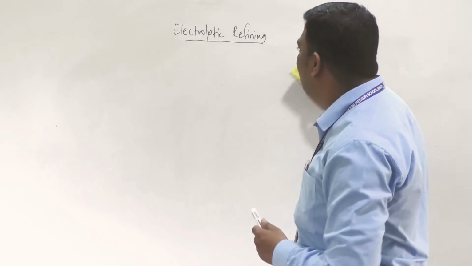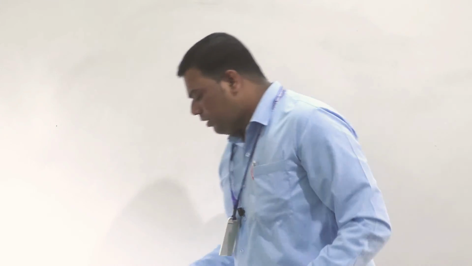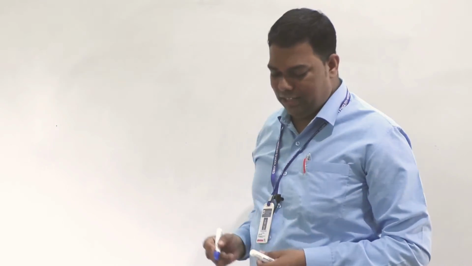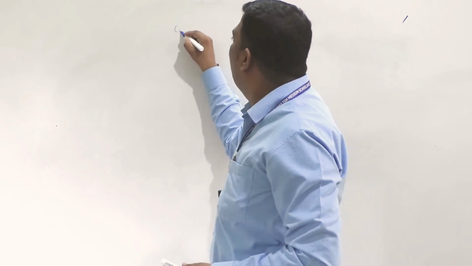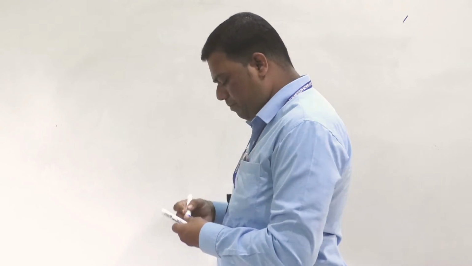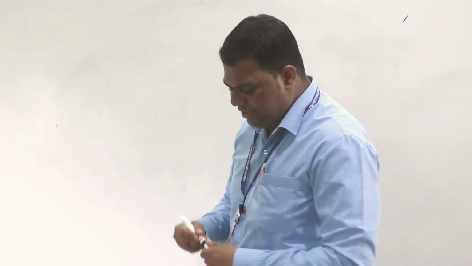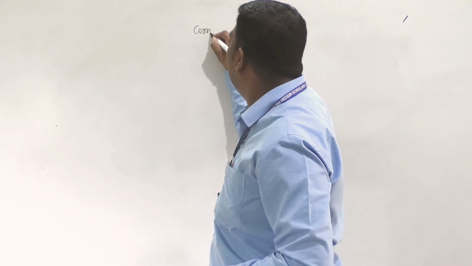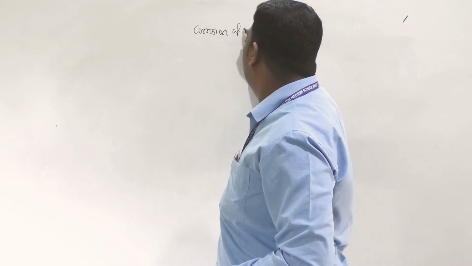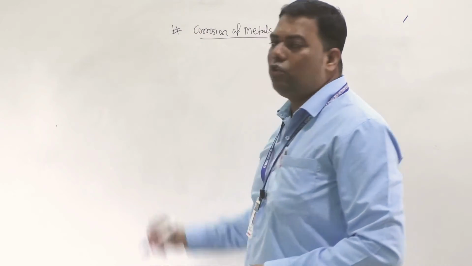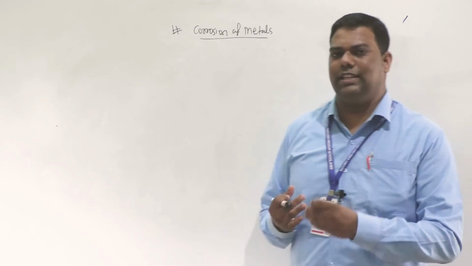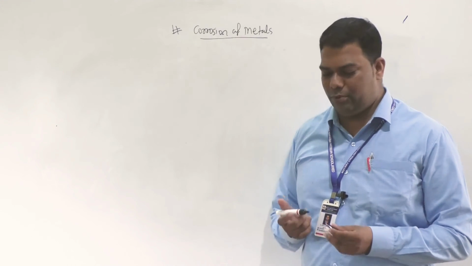So our last point of this topic, metals and non-metals, is corrosion of metals. Corrosion of metals is a slow destruction process.